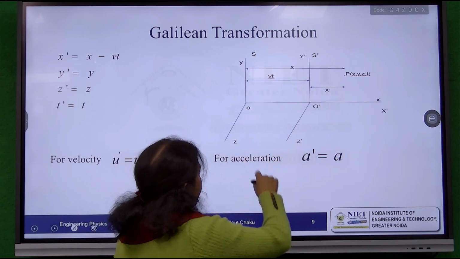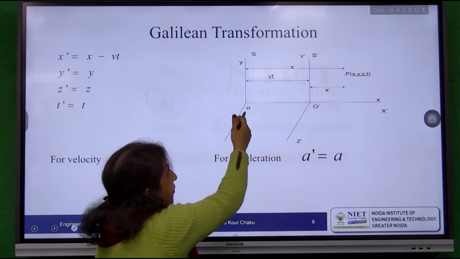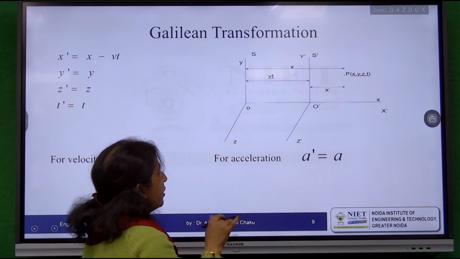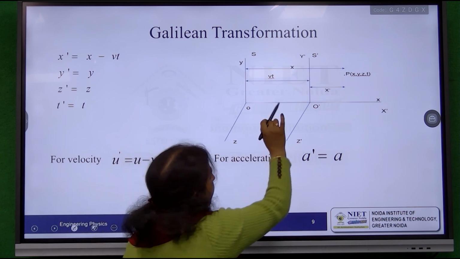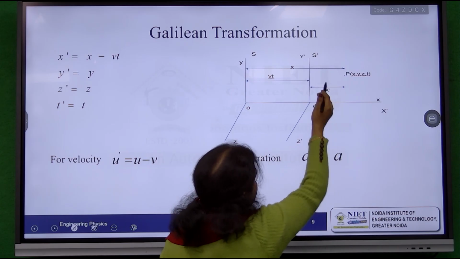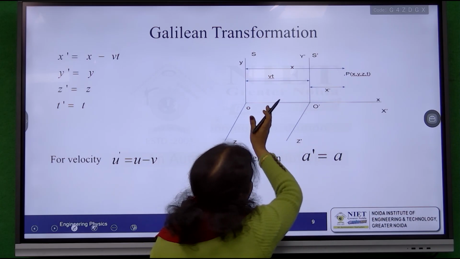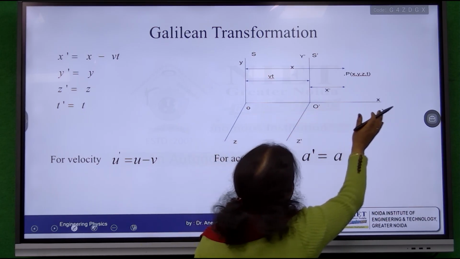Now this railway track, we have to think of it as a frame which is always stationary, at rest, and the train is the S dash frame. After some time t, it starts moving along the x direction.